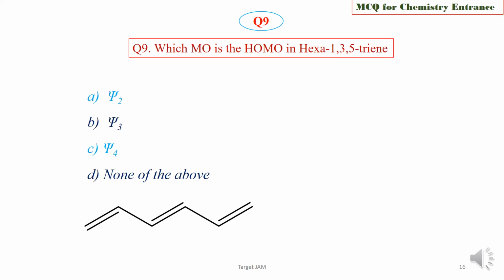Question 9. Which MO is the highest occupied molecular orbital in hexa-1,3,5-triene? Which one is the HOMO in hexa-1,3,5-triene? Psi2 or Psi3 or Psi4 or none of the above? Choose the correct orbital, and we are now going to check the answer key, and the right option is option B, that is Psi3 is the HOMO.